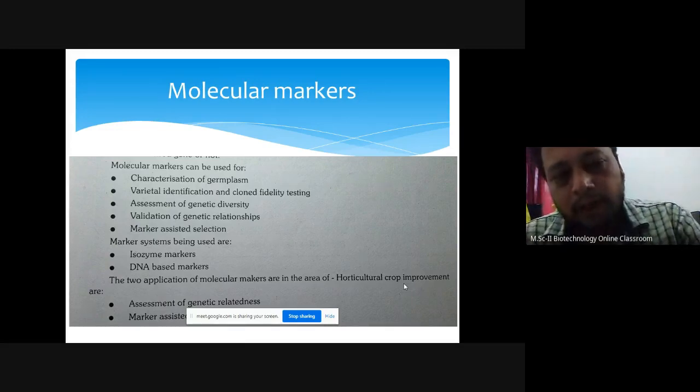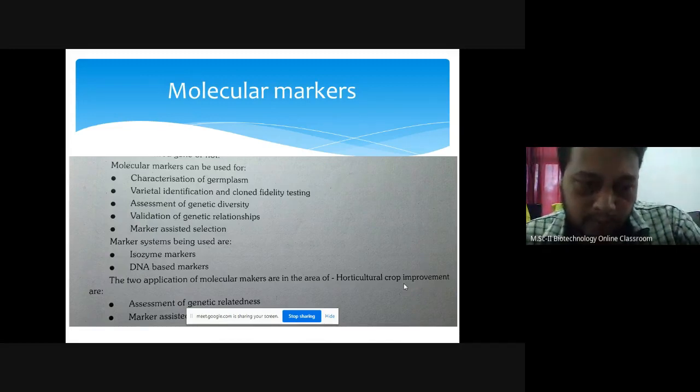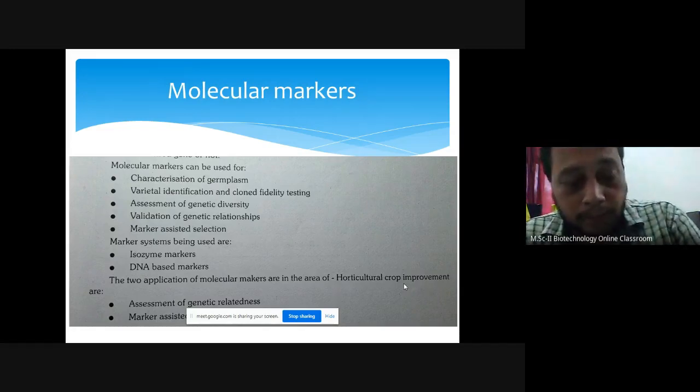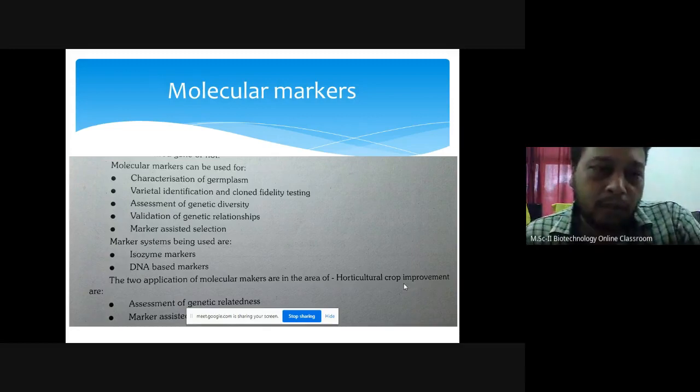Out of these 1000 I will get 50 clones which have these genes, and I will do breeding between these 50 clones. Instead of doing breeding in thousands, हे reduce कुठं केलं मी? फक्त 50 clones वरती आलो. So this is the significance of molecular markers.